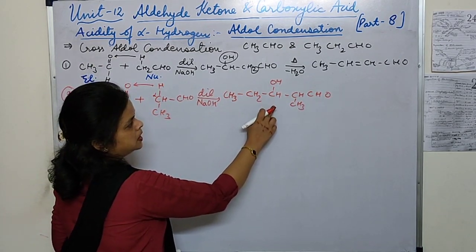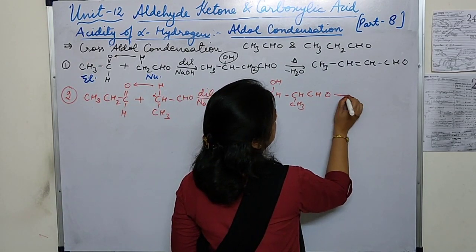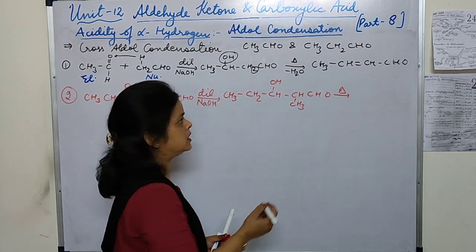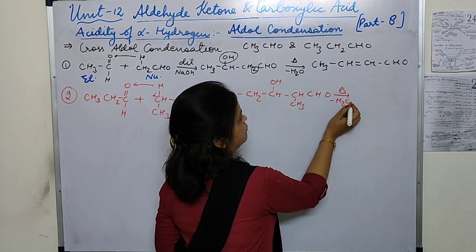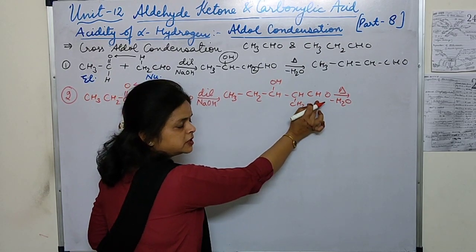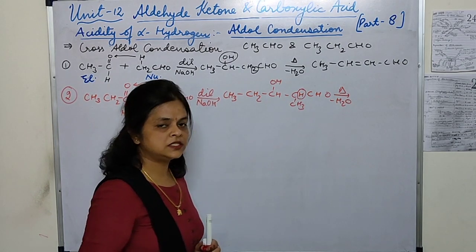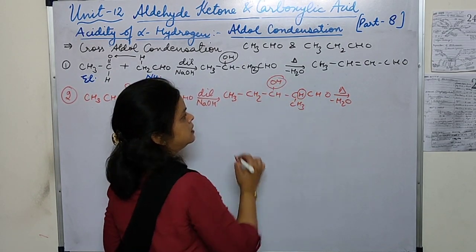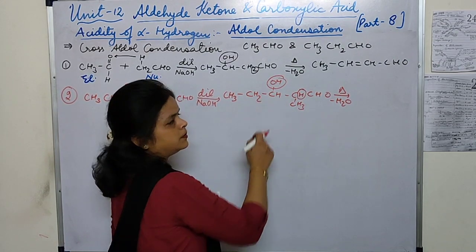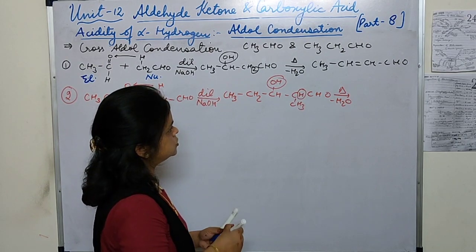So this is beta hydroxyaldehyde. You can write down its IUPAC name. Now on heating, one water molecule will come out. Where will the water molecule come from? This is the functional group, the CO group, and this is the alpha hydrogen. So the H from the alpha carbon and the OH from the beta carbon will come out in the form of H2O.